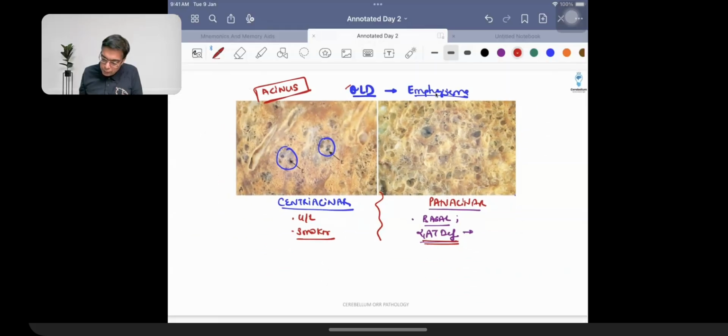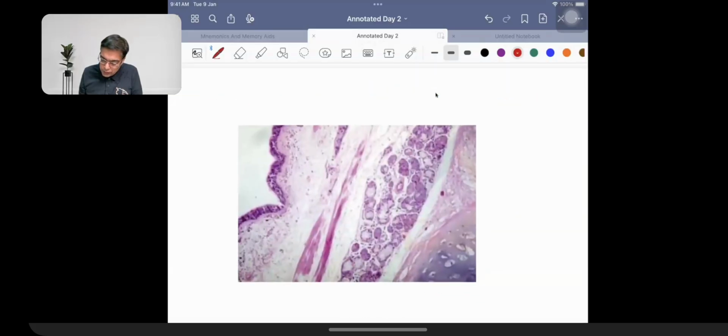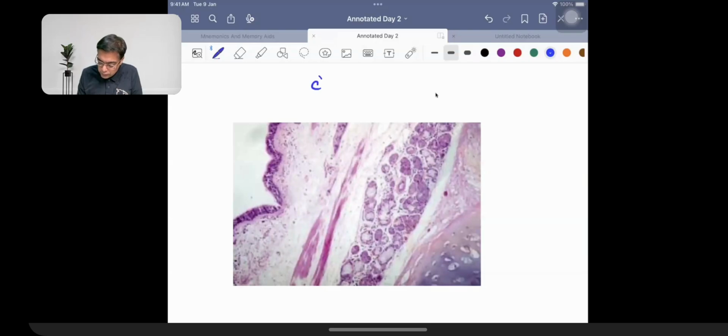Once we are aware of this particular fact, then the next thing that we need to remember in the exams is going to be chronic bronchitis. Chronic bronchitis, as all of you are aware, is a clinical definition of a patient who is going to be having presence of productive cough. He is continuously coughing and sputum comes out for a duration of at least 3 months in 2 consecutive years.